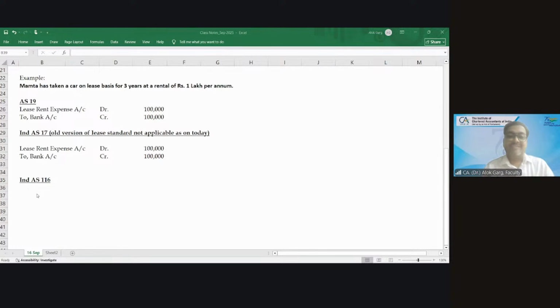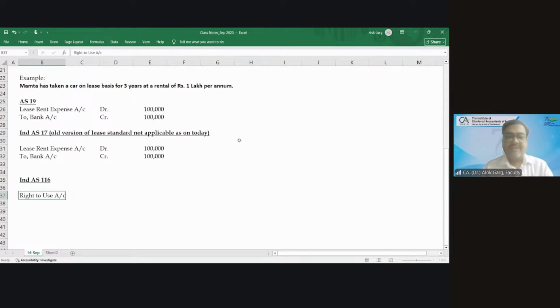So friends, now let me tell you what the accounting is in Ind AS 116. Ind AS 116 says you have to recognize the right to use the asset on day one. What is the accounting entry to be passed?